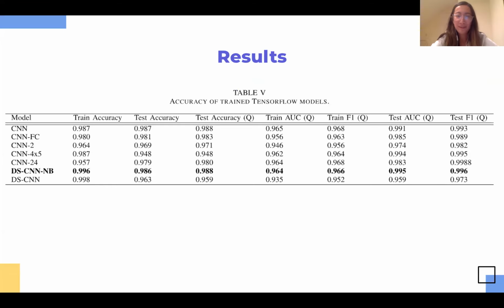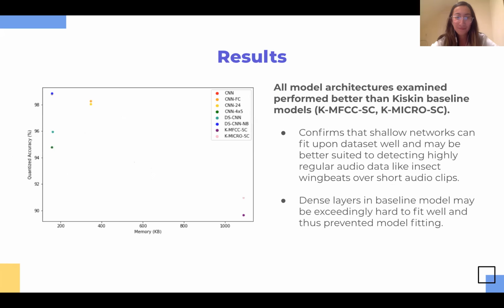In our experiments, we recorded each model's train and test set accuracies, F1s, and AUCs. As shown in this table, we found that the DS-CNN without batch normalization had marginally better performance than the other CNN variants. We were particularly interested in exploring the relationship between the size of each quantized model and its test set accuracy.